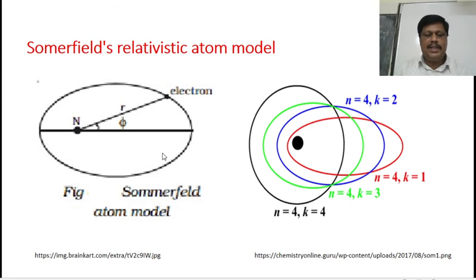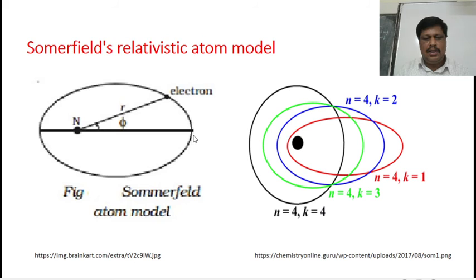How does it explain the relative intensity of the spectral lines? Whenever an electron moves around the nucleus in an elliptical orbit, its velocity continuously varies. Whenever an electron is very near to the nucleus, it moves with a very high speed.